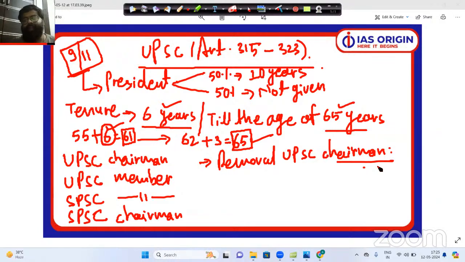We all know that in Parliament there are basically two different houses, Lok Sabha and Rajya Sabha, which are also known as House of People or Council of States, or lower house and upper house. In Lok Sabha, right now there are 543 members, and in Rajya Sabha there are 245 members. Out of 245 members, 233 members are indirectly elected by the state MLAs or union territories with legislative assemblies.